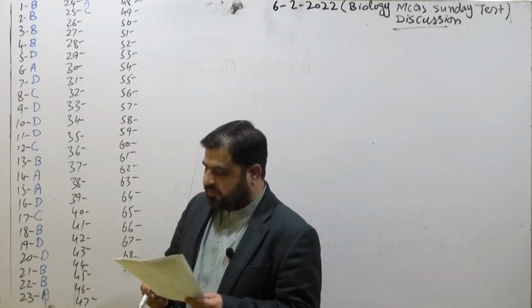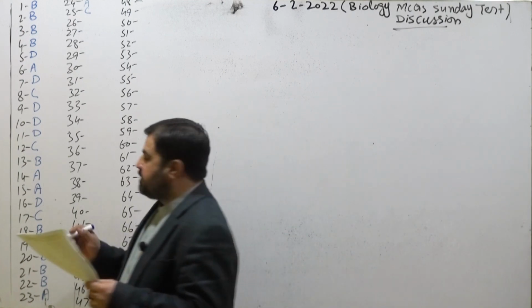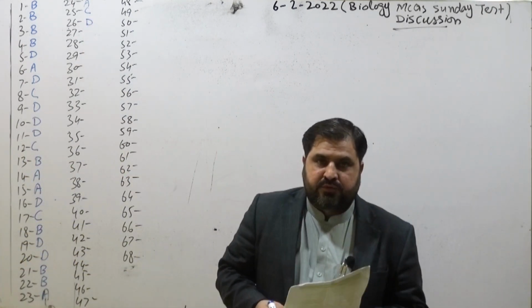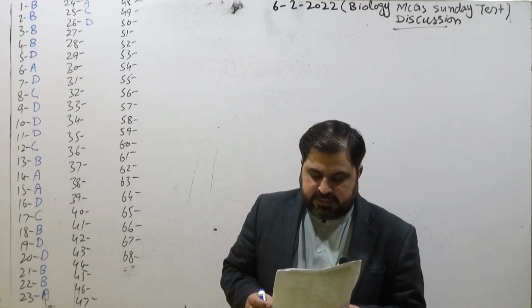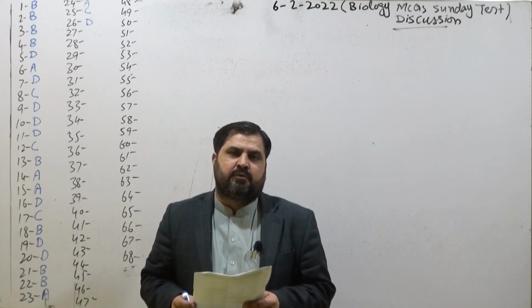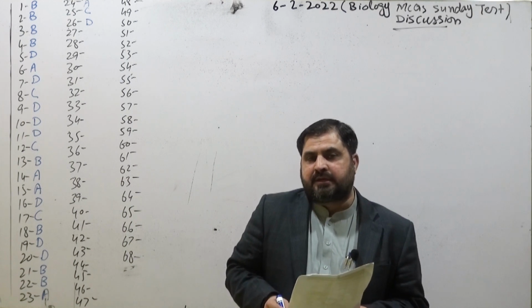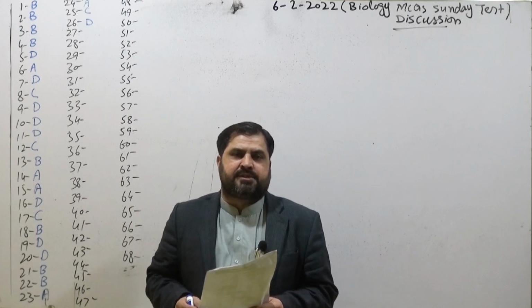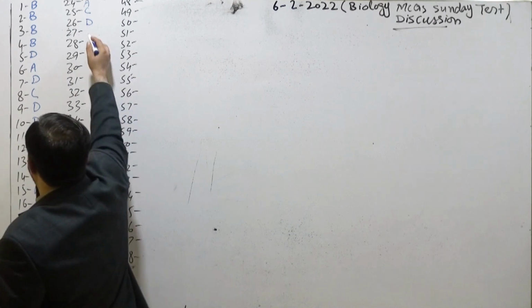Coming toward MCQ number 26, all of the following have aldehyde as the functional group except fructose. Fructose is a hexose with a ketone functional group. Coming toward MCQ number 27, which one of the following is an example of heteropolysaccharide? This MCQ has been selected from chapter number 2, biological molecules, and the topic is carbohydrates and polysaccharides. In federal books, we study different types of polysaccharides. One is homopolysaccharide and another is heteropolysaccharide. So murein is considered to be a heteropolysaccharide. So correct option is C.